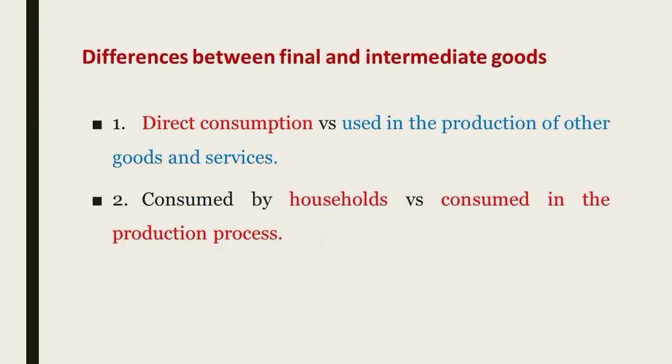Now let's take the difference between final goods and intermediate goods. Firstly, final goods are intended for direct consumption, while intermediate goods are used in the production of other goods or services. Secondly, final goods are consumed by households, while intermediate goods are consumed in the production process by businessmen.